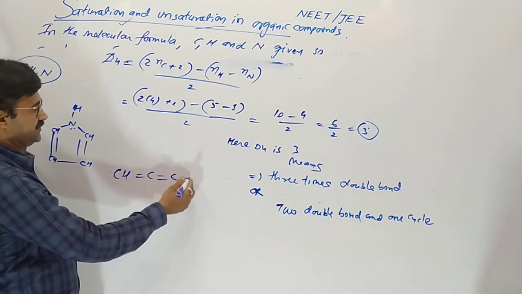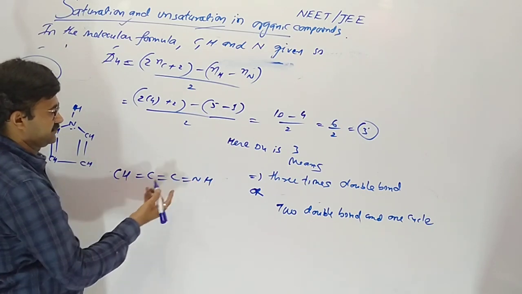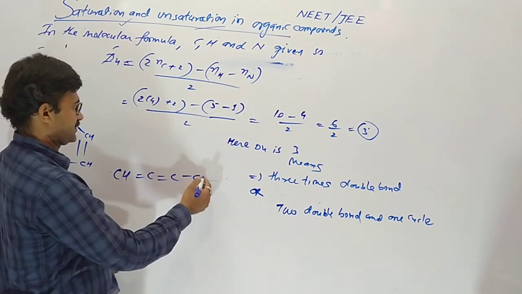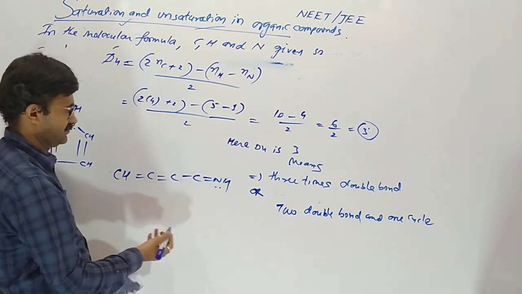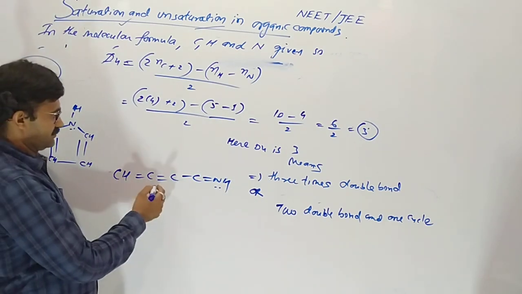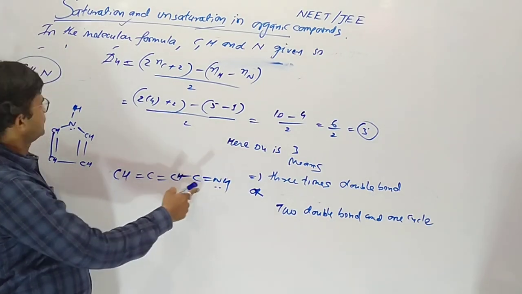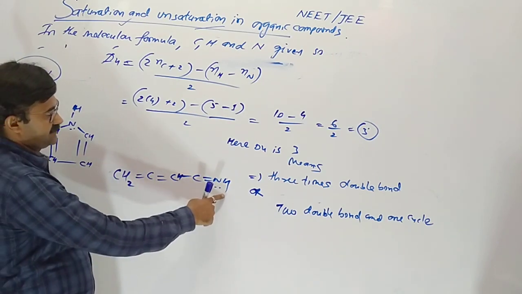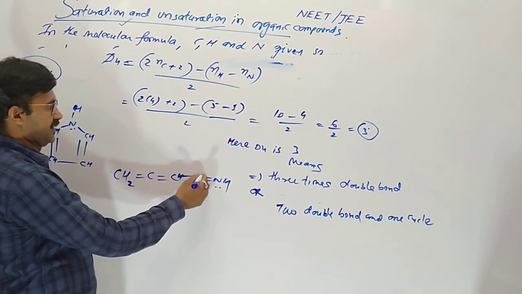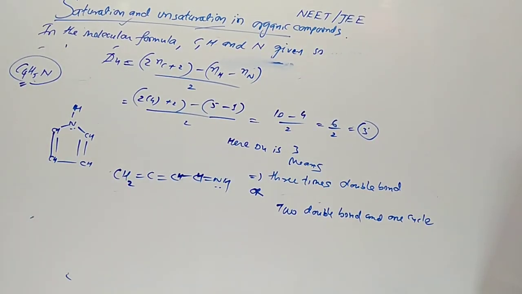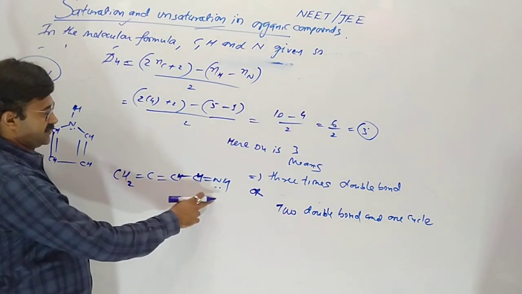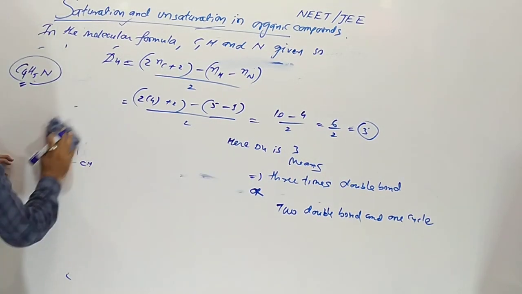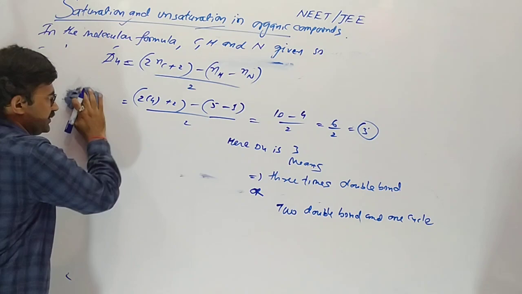CH double bond C and NH. Suppose C double bond NH, 1, 2, 3, here CH2, 2, 3, 4 and 5. But this is unstable, as two hydrogens are very close. So this type of structure we can derive with the help of Du.